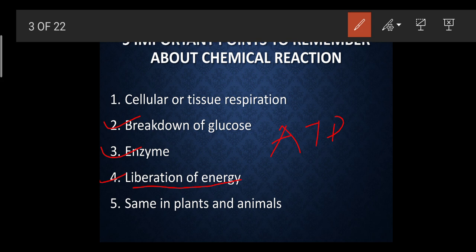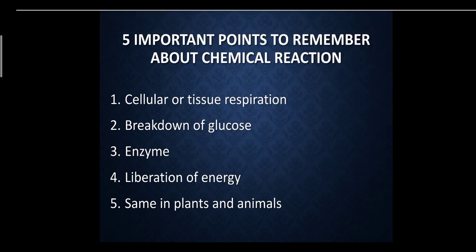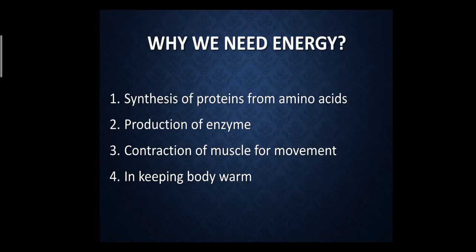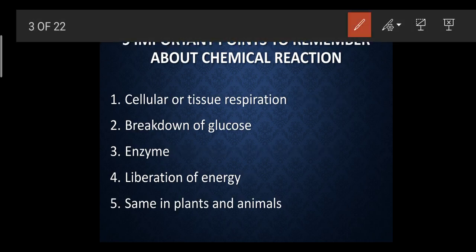This happens the same in plants as well as in animals. In the last part we are going to discuss cellular or tissue respiration in detail. As of now I haven't completed this part.